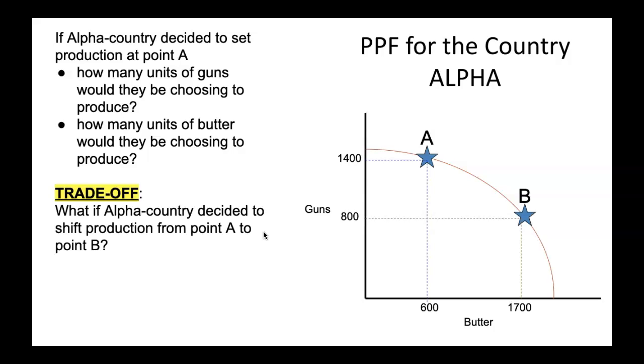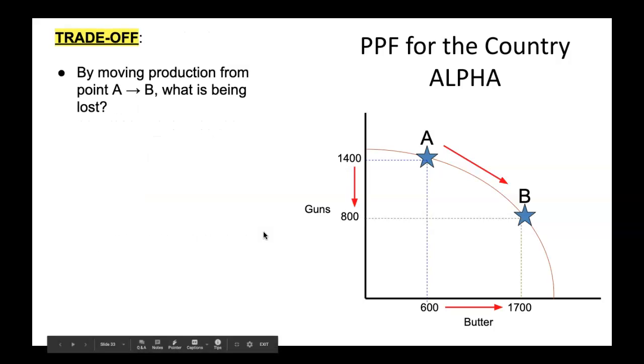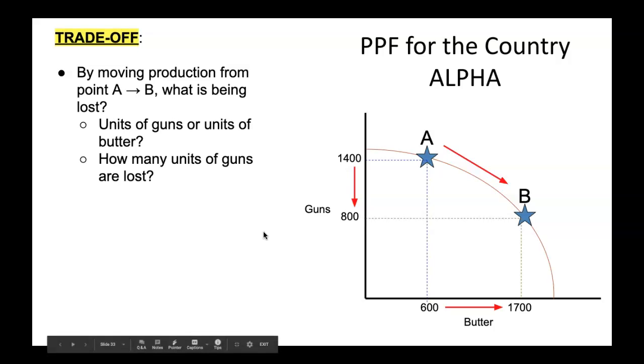What if Alpha country decided to shift production from point A to point B? By moving production from point A to point B, what is being lost? So look at these numbers and follow the red arrow. Which numbers are going down? Are units of guns or units of butter? Which one is being lost? How many units of guns are lost by moving from production point A to point B?